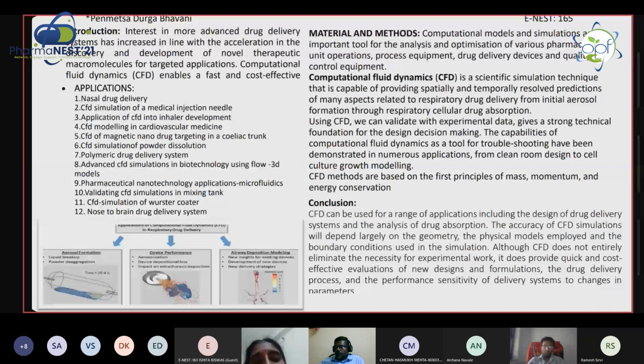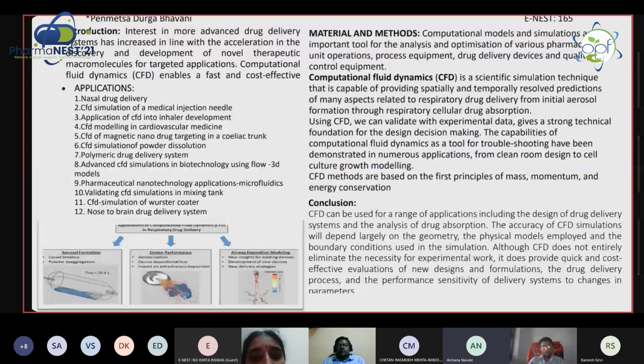If you assume human physiology as a three-dimensional structure, like nasal drug delivery, or if you take the lungs, the alveolus, a particular part as a three-dimensional structure, then we can analyze it easily by simulation methods.